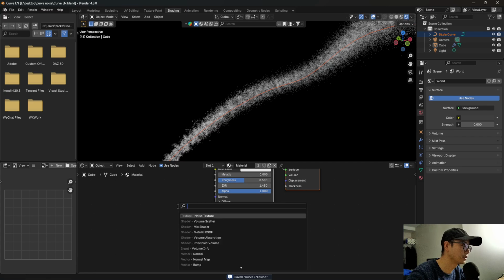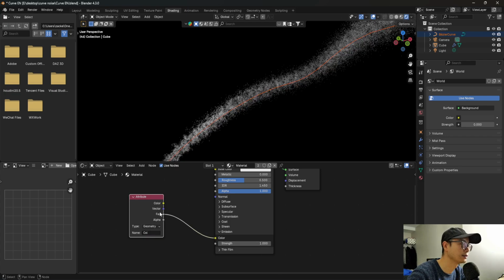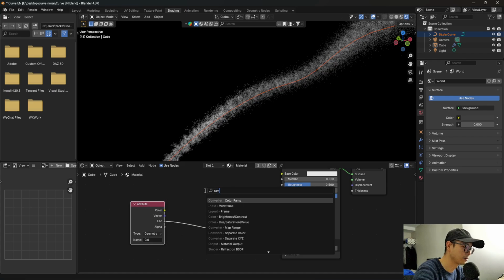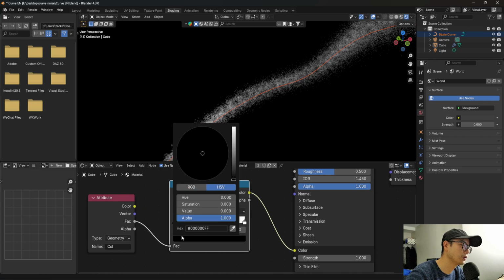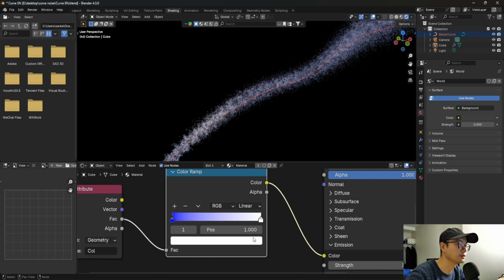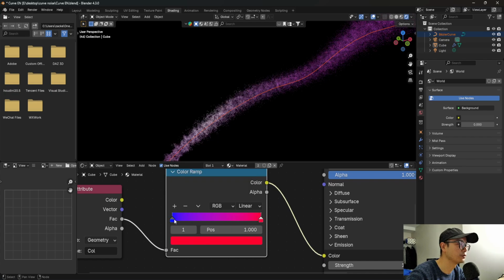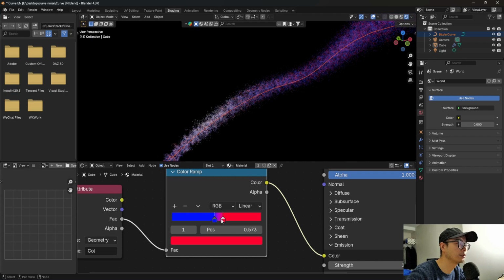So here I will have this attribute here, and then let's connect it to color, and let's use the ramp. So then we will recolor this, red and blue. Let's drag it to make it much more obvious.